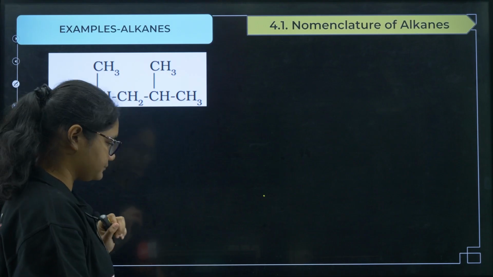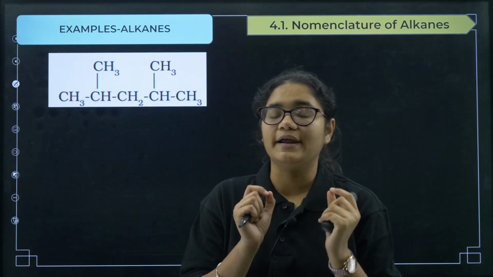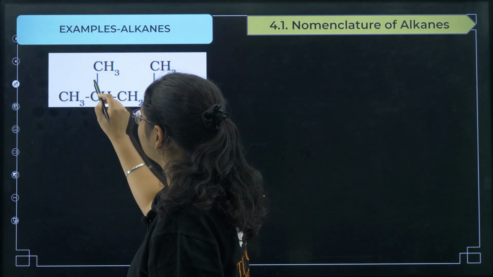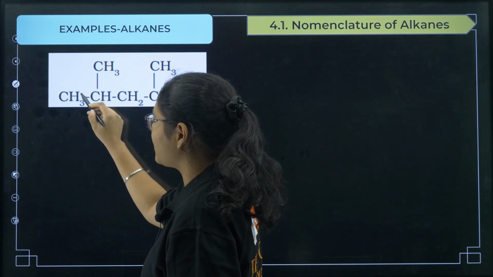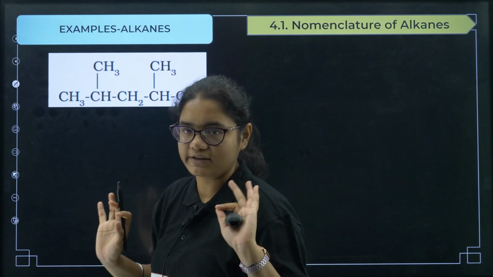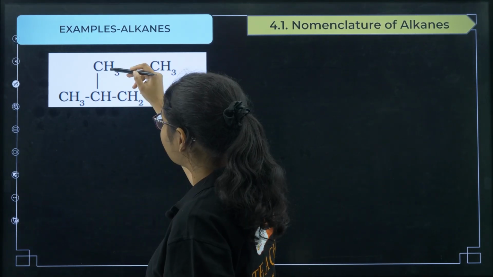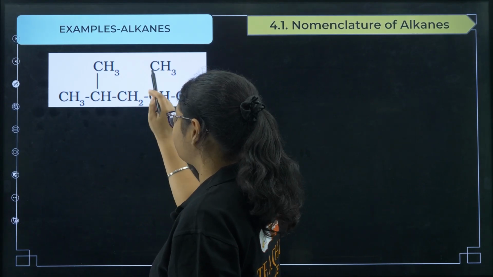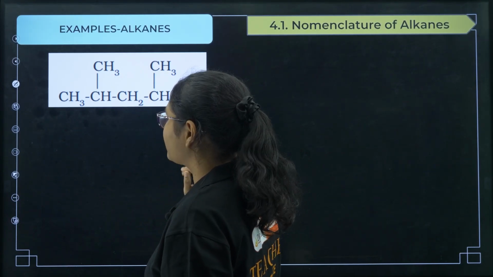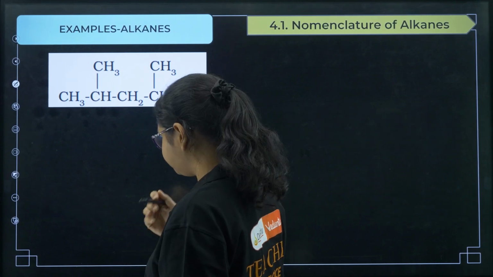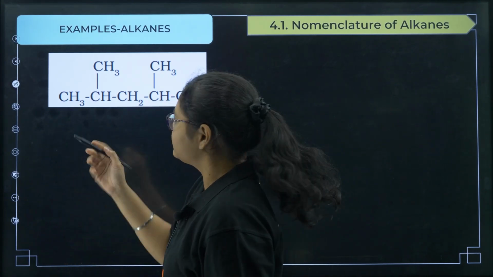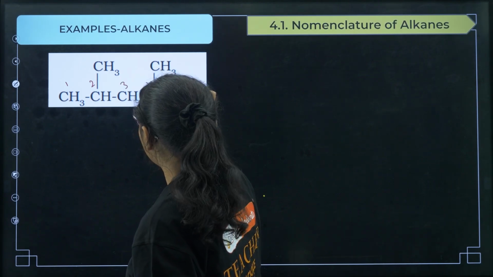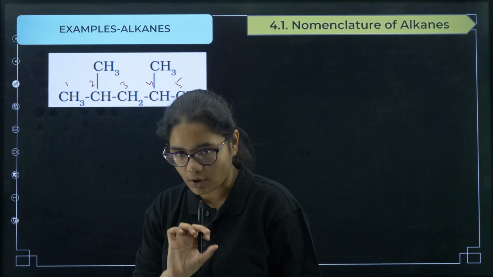This question is there. So first thing is to identify the longest carbon chain. If you see, I can find a carbon chain like this, 1, 2, 3. Continuously there are only 3 carbons in this particular chain, so this is not the longest. What I can find is 1, 2, 3, 4, 5, or another 1, 2, 3, 4, 5. There are different possibilities here, but all are a 5 carbon chain, so you can take any one. So I'll write like this, 1, 2, 3, 4 and 5. Identified the longest carbon chain.